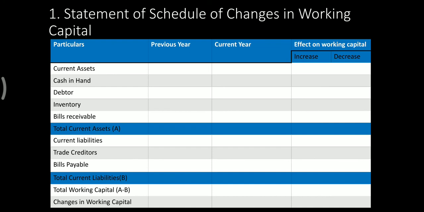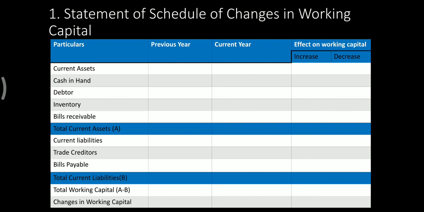So the previous year information has been written here. The current assets in the previous year and the current year, and the effect in working capital, whether it has been increased or decreased. So cash in hand, some data. These are some of the entries which have been given here. And the difference between the total current assets and the total current liability is the changes in working capital.